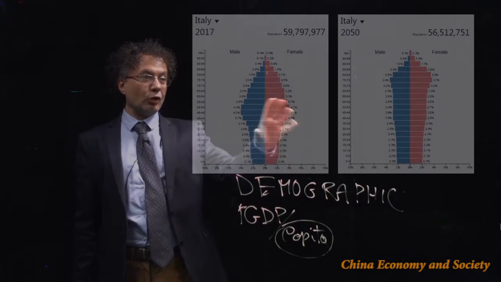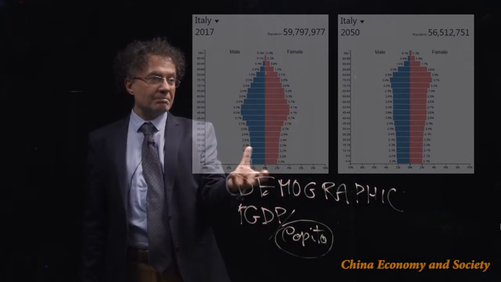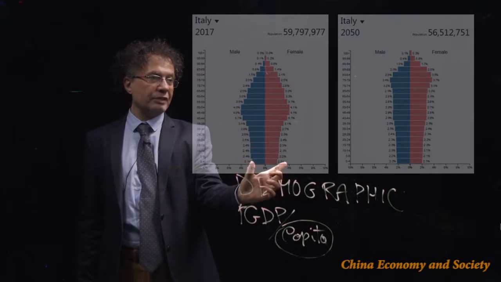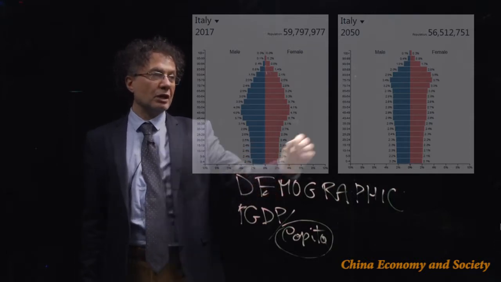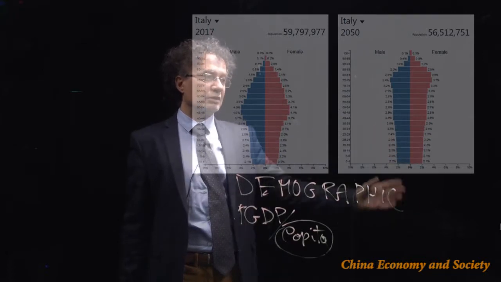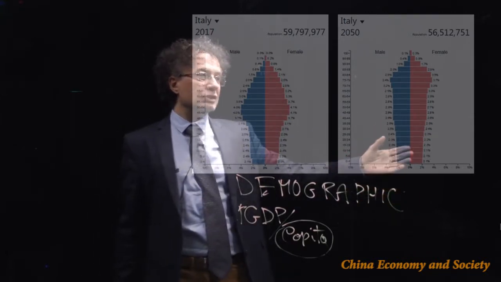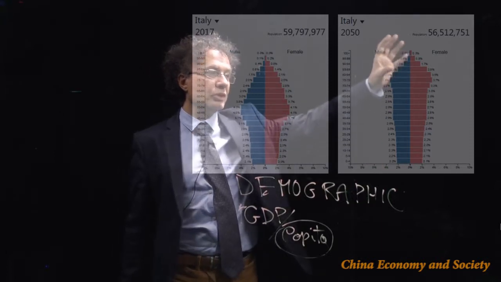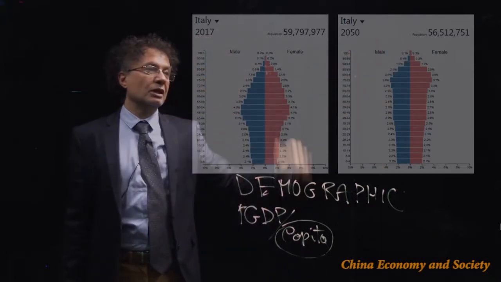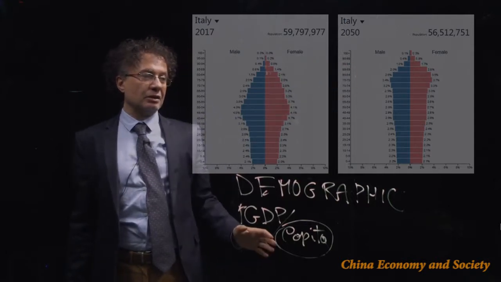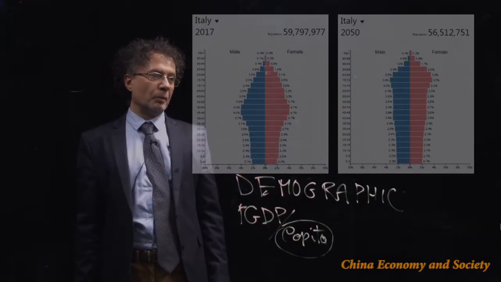How do we compare this with Italy? In Italy, the problem is the same, but worse. The pyramid in Italy already shows a very, very thin base here. The number of young people here is already not very large. If we look at what's going to happen in 2050, rather than being a Christmas tree, it's almost an inverted Christmas tree with a lot of old people in the higher age brackets. And this is a little bit of a disaster, as we know in Italy and in other European countries, for the funding of pensions for the old people.